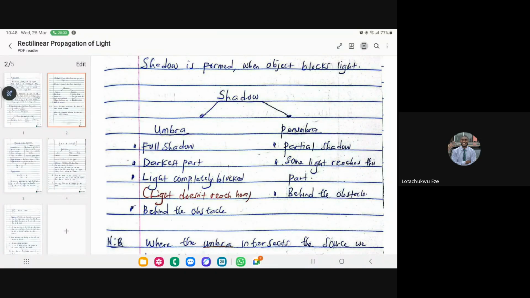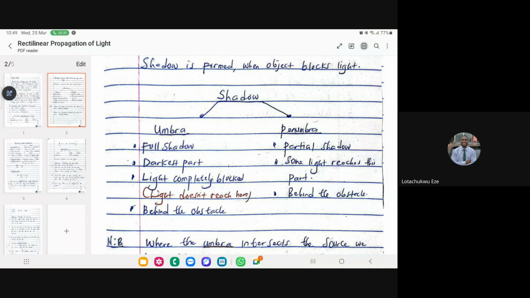So the umbra is that portion of the shadow that light doesn't reach. Are you seeing it now? It is behind an obstacle, that portion that light doesn't get through. That's the darkest part, where you have your full shadow. Then they will have the penumbra, I might not be pronouncing it very well, but just get to know the spelling. I'm teaching you physics, not English. That's your business. Penumbra or umbra.